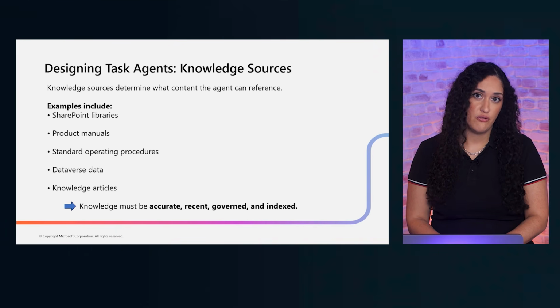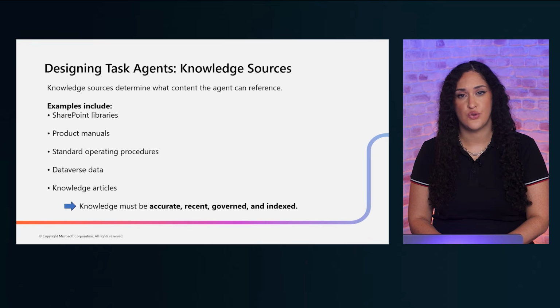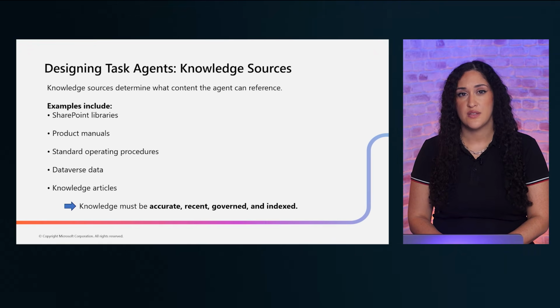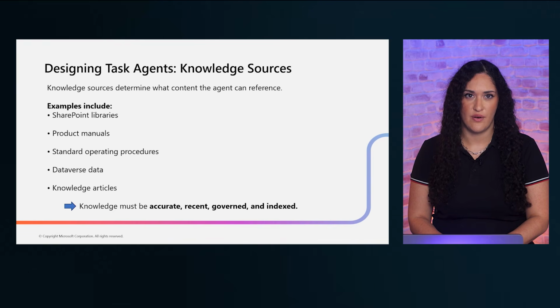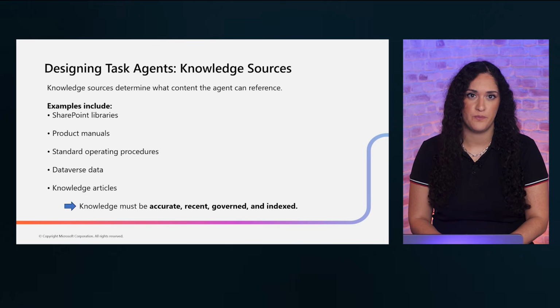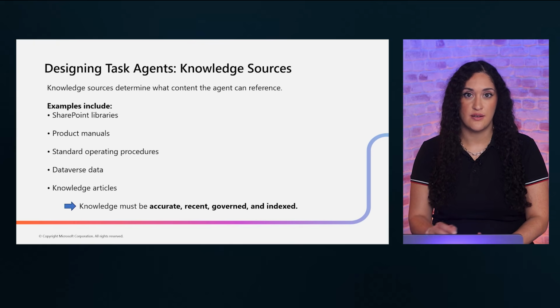It needs to be accurate, because wrong data leads to wrong decisions or actions. It needs to be recent, because outdated information causes errors. It needs to be governed, so you know who owns and maintains it. And it needs to be indexed, so the agent can actually find and retrieve it efficiently. Poor knowledge management is one of the fastest ways to undermine agent reliability.